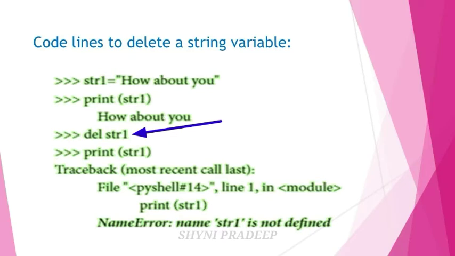If you give this command, the string will be deleted. If you want to check, give print str1 again. For this code, you will get an error message because that string is deleted. So this is the way of deleting a string in Python.